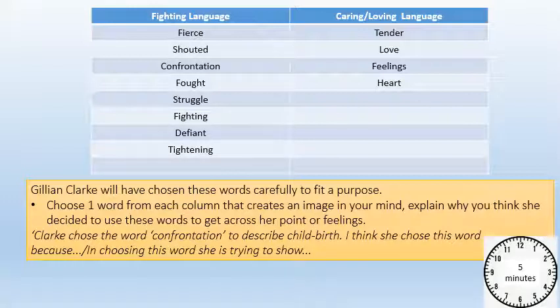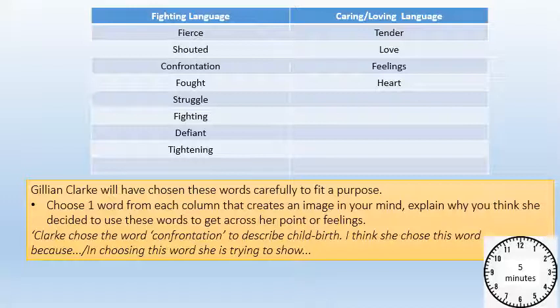The poems that we show you are good, solid poems. So these words, and there's 11 of the fighting ones and 4 of the loving ones, are there for a reason. Now I want you to choose one word from each column that creates an image in your mind. Explain why you think she decided to use these words to get across her point or feelings.